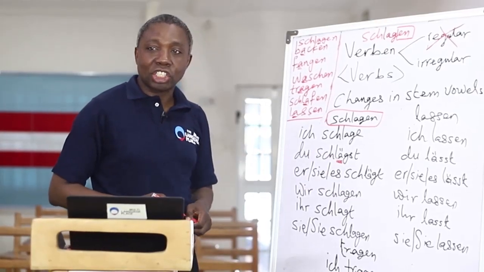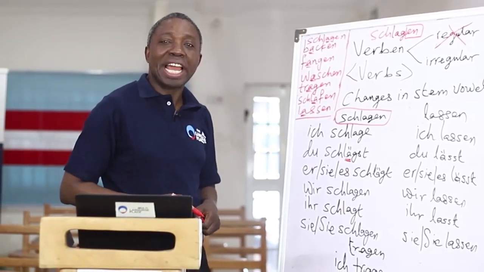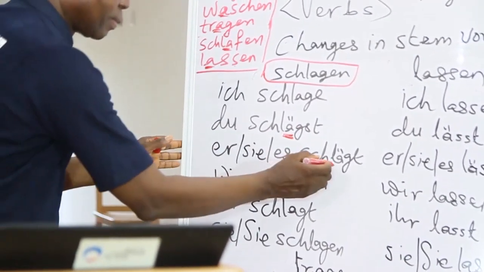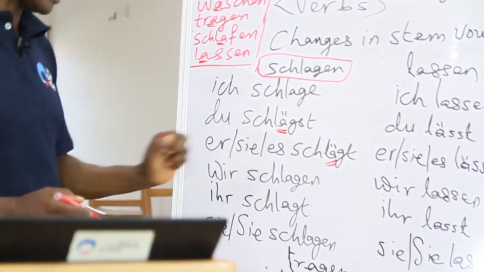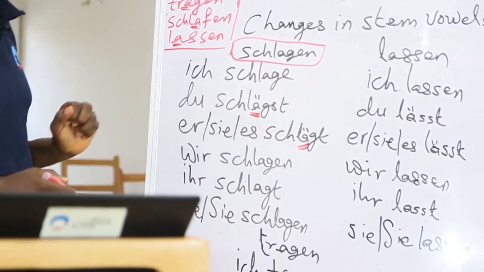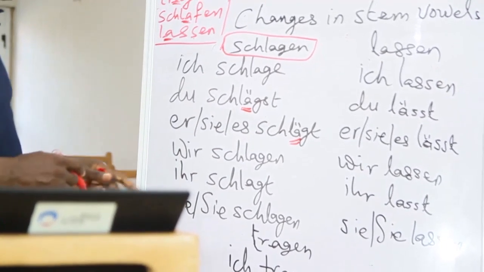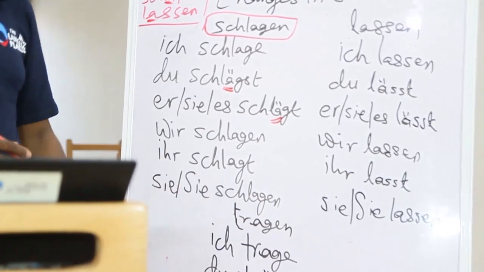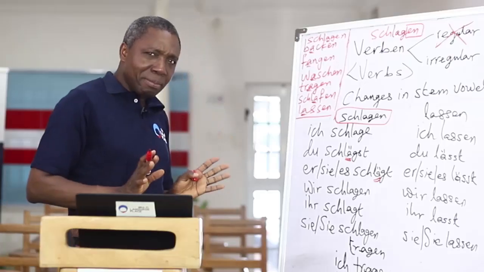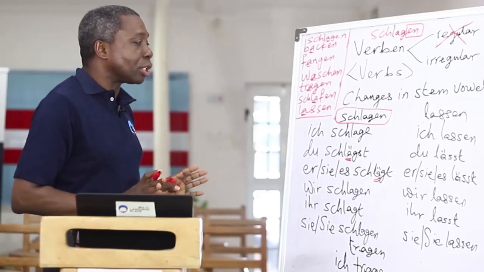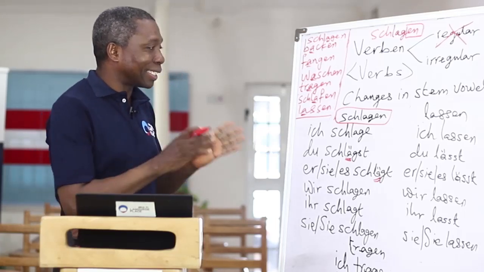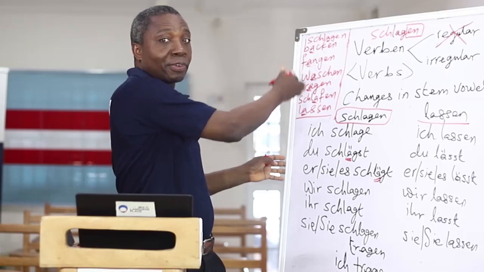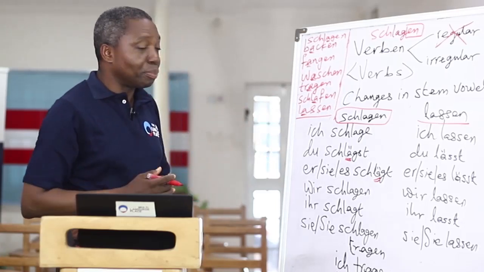The A has changed to E. Du schlägst. And then er schlägt, sie schlägt, es schlägt, wir schlagen, ihr schlagt, sie schlagen, Sie schlagen. The same change in the stem vowel happens to this verb. As I told you, all these verbs behave like that.